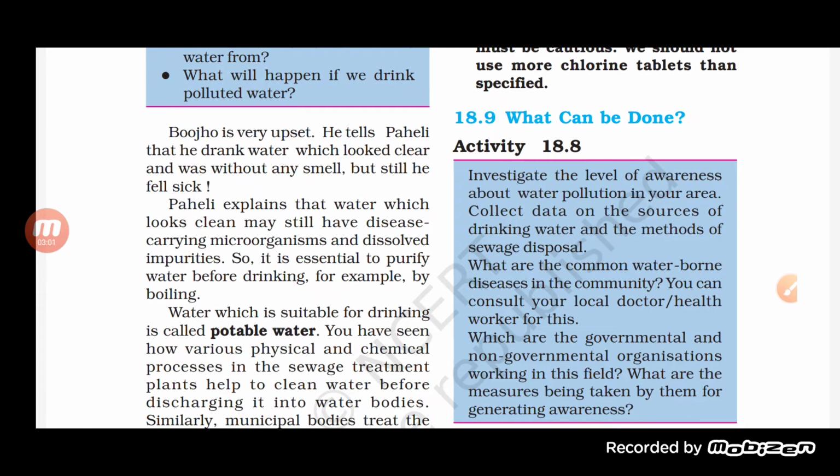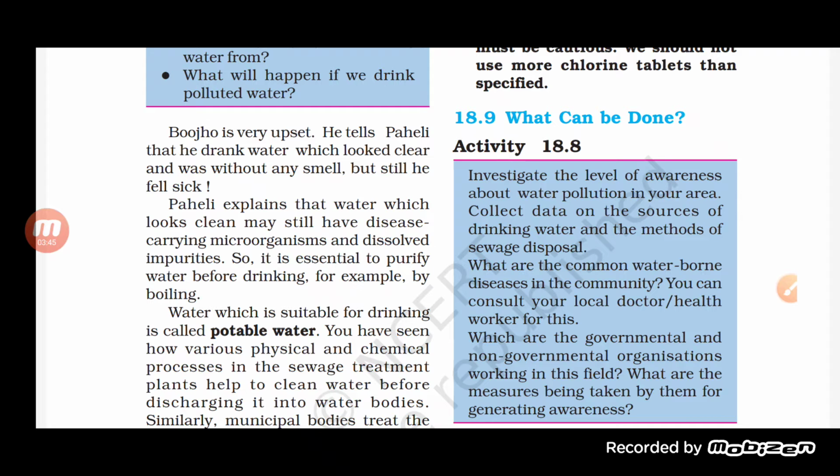Bujo is very upset. He tells Paheli that he drank water which looked clear and was without any smell, but still he fell sick. Then Paheli explained that water which looks clean may still have disease-carrying microorganisms and dissolved impurities. So it is essential to purify water before drinking, for example, by boiling. You see students, water can be purified on the basis of different treatments. We give different treatments to polluted water, and this treatment includes not only physical and chemical treatment but biological treatment also.